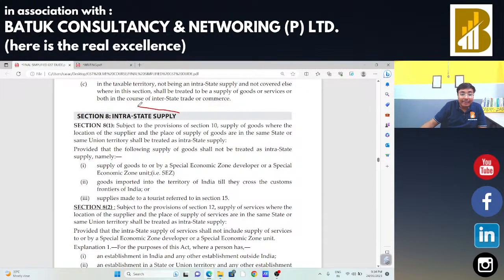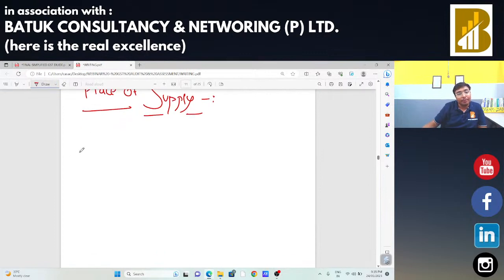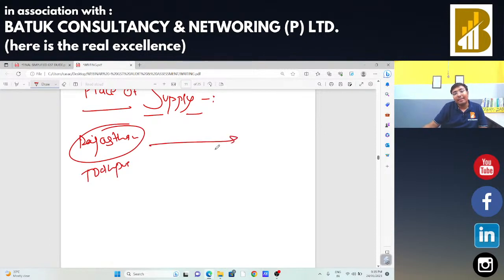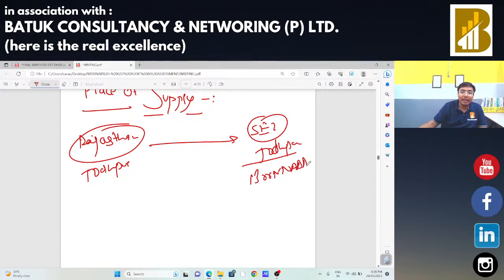Sir, what do you mean by intra-state supply? Intra-state supply means within one state. When I am in Rajasthan and I am going to make a supply in Rajasthan itself, in that case we can say that the particular supply is an intra-state supply. But let me take one interesting example. Suppose I am in Rajasthan, in Jodhpur, and there is an SEZ unit also located in Jodhpur, named Boranada. This is a place here, Boranada.